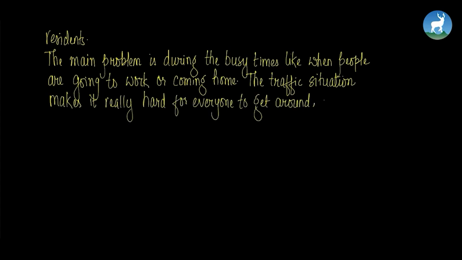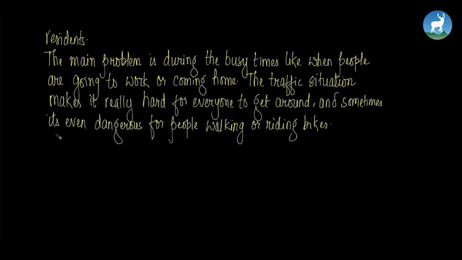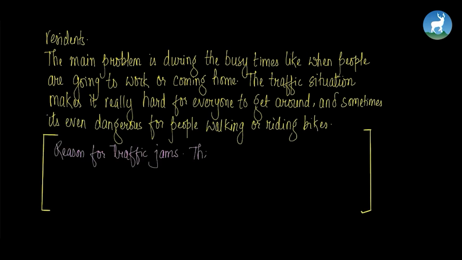walking or riding bikes. So the next part, guys, the next paragraph is to be filled in by you. Here you can mention the reason for the traffic jams and the major causes. Okay, here you can say maybe that the reason could be there aren't enough traffic lights, or maybe people are parking their cars or their vehicles everywhere or wherever they want, and they're also blocking the roads, making the situation even worse.